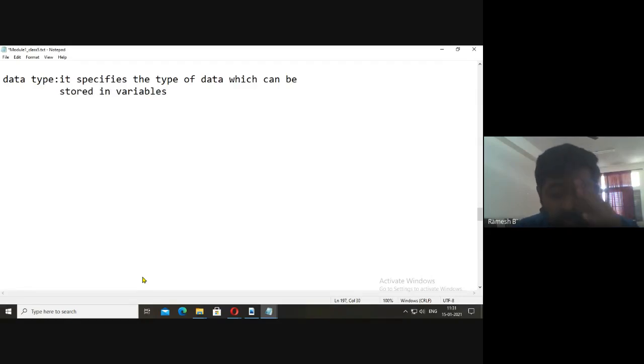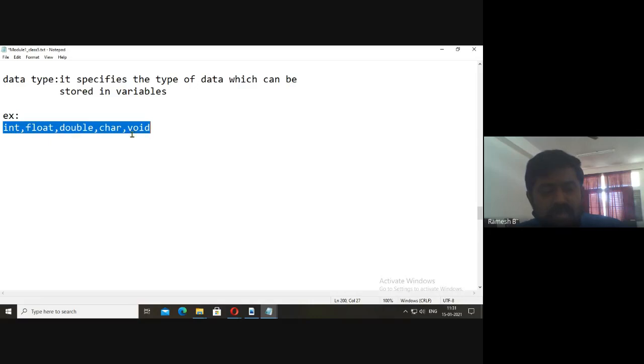Okay. What are the examples? int, float, double, char, void, all these are data types. Okay, int, float, double, char, and void.